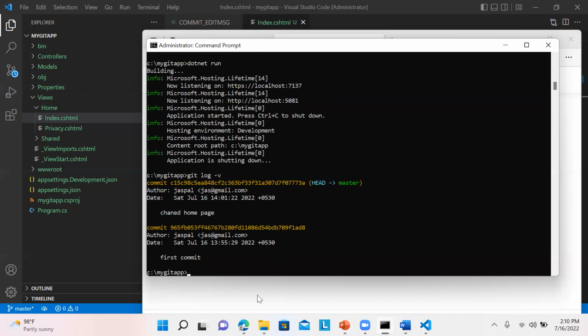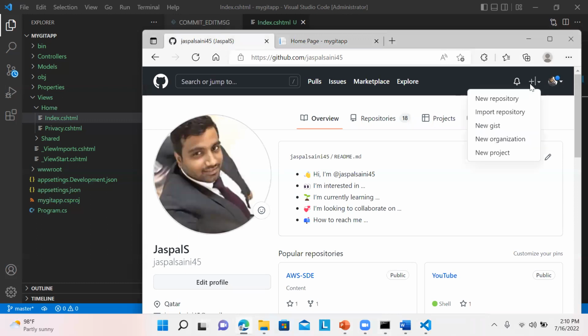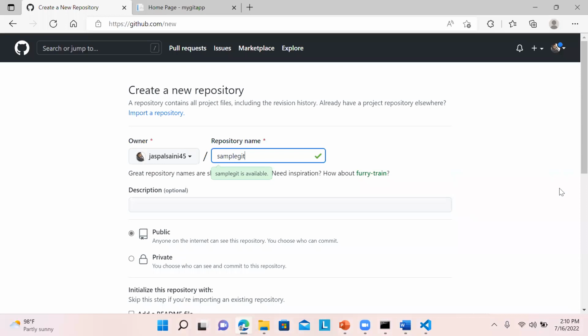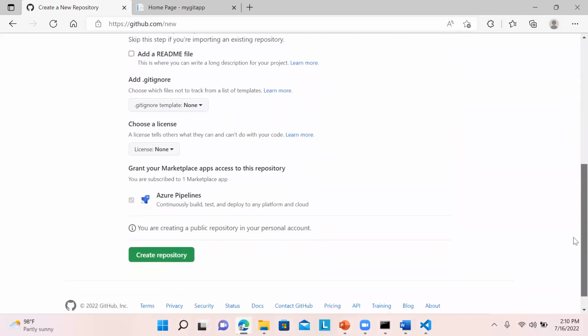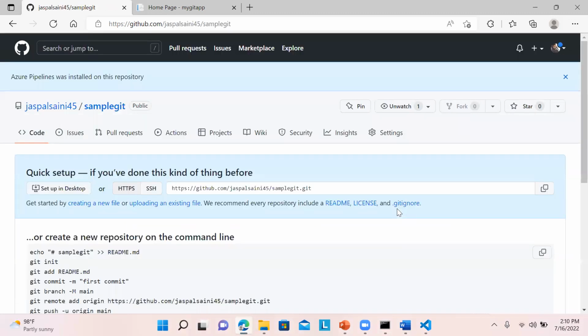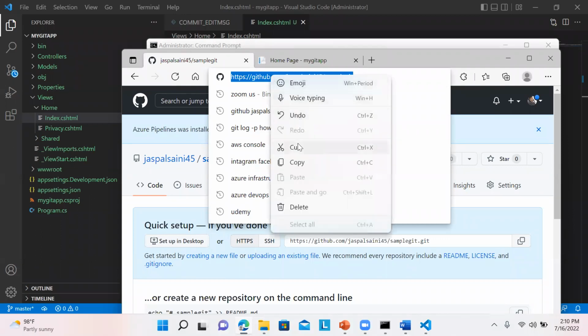Now I will just go to my GitHub and create one repository. Make sure you create a public repository over here. So I'm just making a sample Git, and a description, if you want to add, you can add it. Make sure it is public and create the repository. Once you have created a repository, you can just copy the URL. You can copy from here, no need to copy the whole thing.